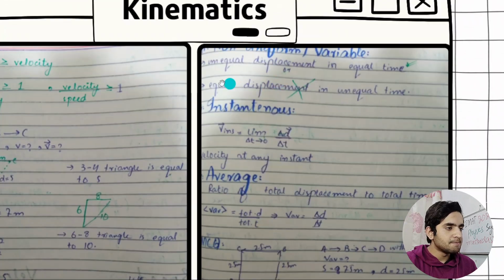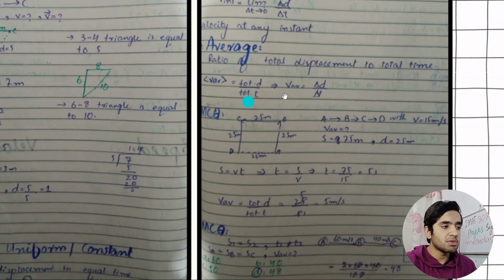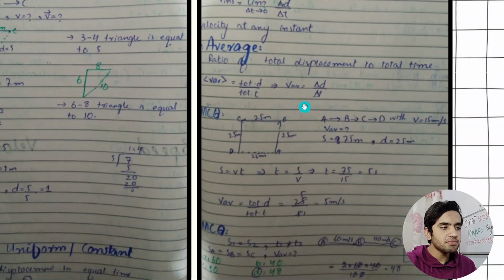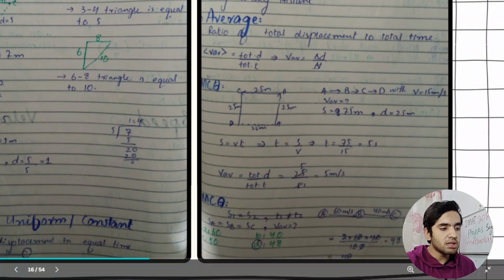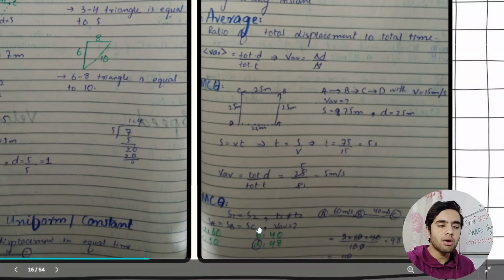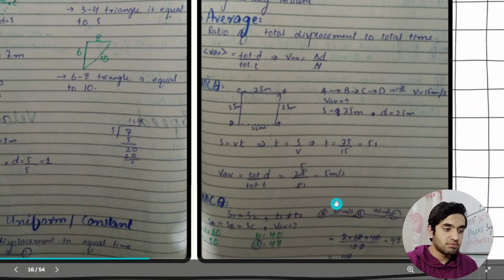And then we have got some types of velocity. This one I was talking about, average velocity. So here is the formula: V average is equal to total distance divided by total time. Here is one example I have mentioned, and here is another example that I listed. This is the formula used in this question. I know these are a bit harder to understand. I have not written statements in a proper way, but on the next pages I have written some statements very well.